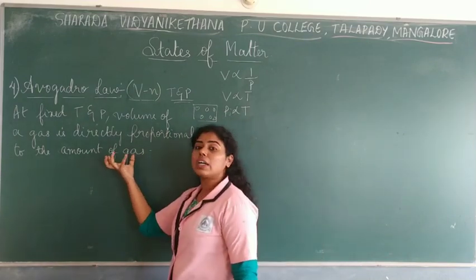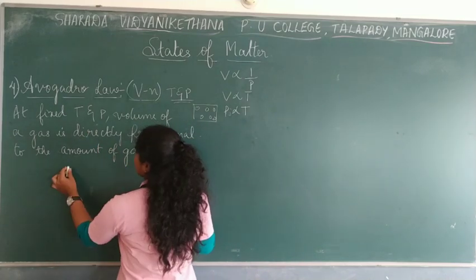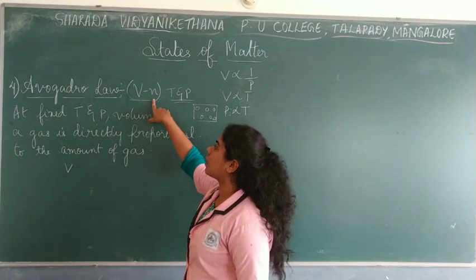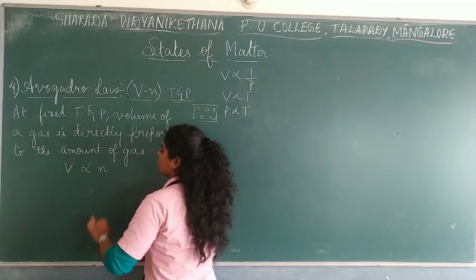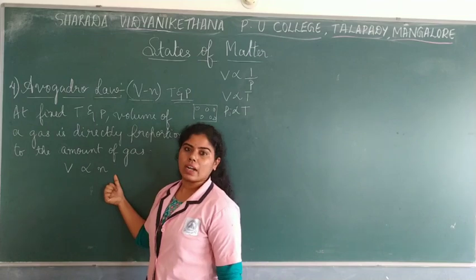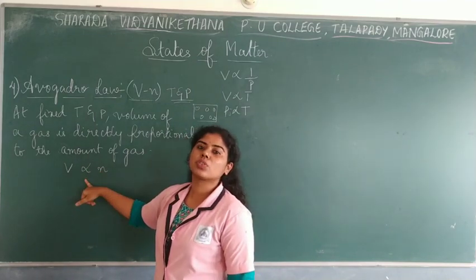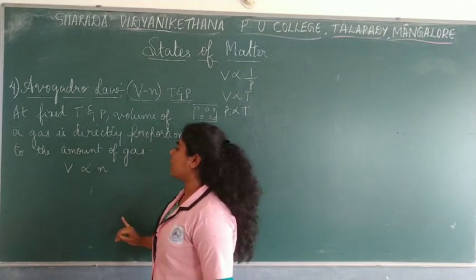Now how can you give it as an expression? Here we say volume is directly proportional to the amount of the gas, that means the number of molecules of gas. So you write it as N: V is directly proportional to N. Now if you have to remove the proportionality symbol, what do you have to do? You have to put a constant. The constant of proportionality should be introduced.